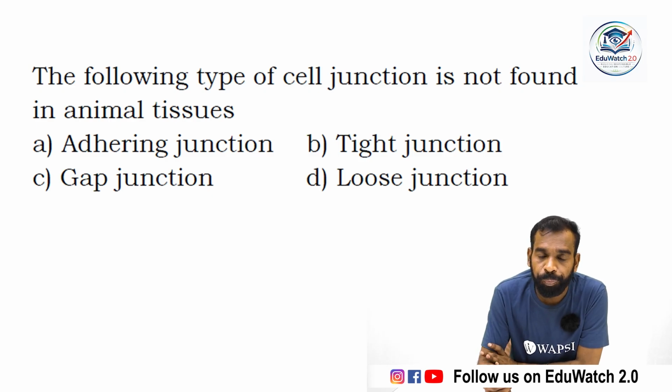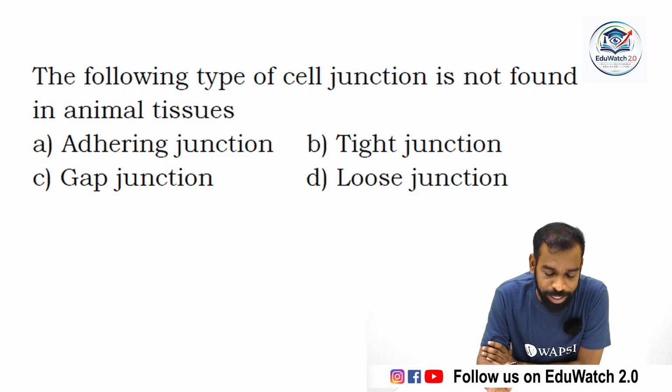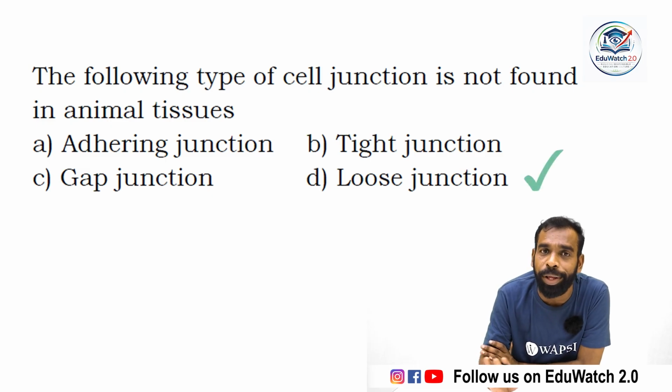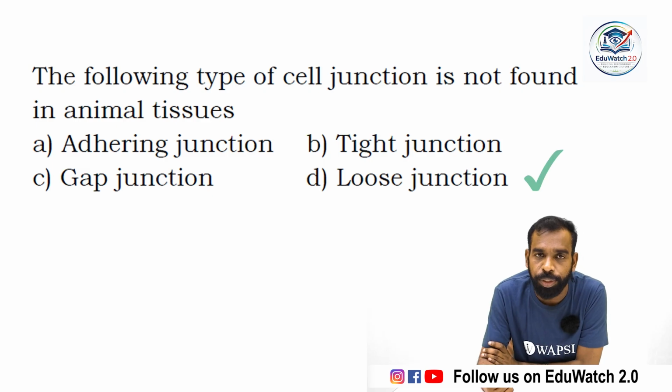Option A, adhering junction, tight junction, gap junction, loose junction. Could you please go through the options? Adhering junction is used to adhere the cells, then tight junction, then gap junction. In the NCERT syllabus it is clearly given. Loose junction is not found in animal tissues.